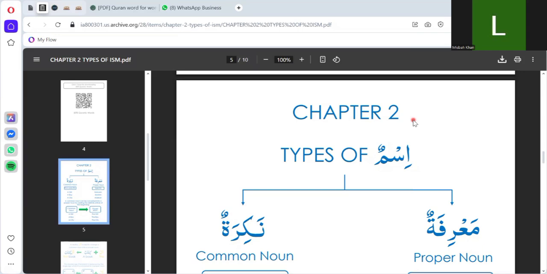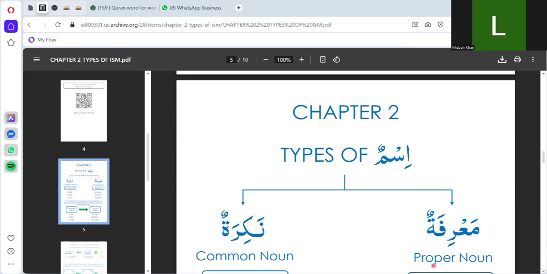In this lecture, we will explore chapter 2, focusing on the types of noun. We will begin with chapter 2, types of ism: marfa and nakra.